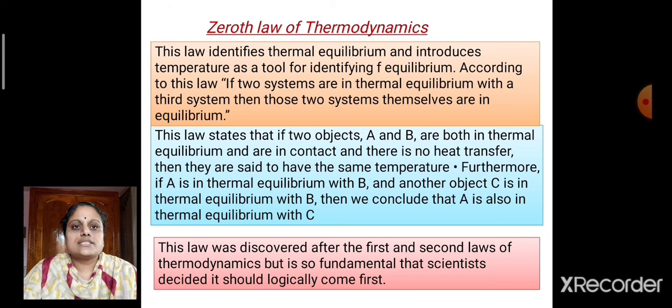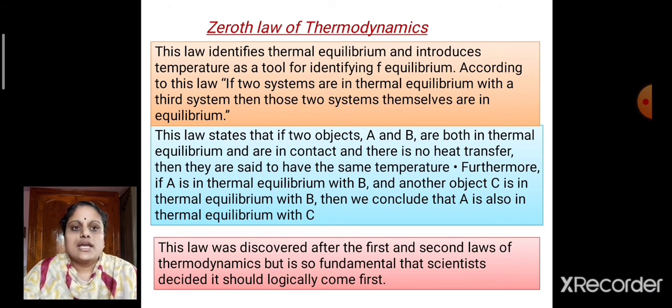Now let us discuss the zeroth law of thermodynamics. This law identifies thermal equilibrium and introduces temperature as a tool for identification of equilibrium. According to this zeroth law, if two systems are in thermal equilibrium with a third system, then those two systems themselves are in thermal equilibrium.